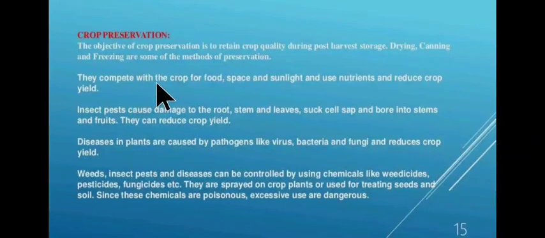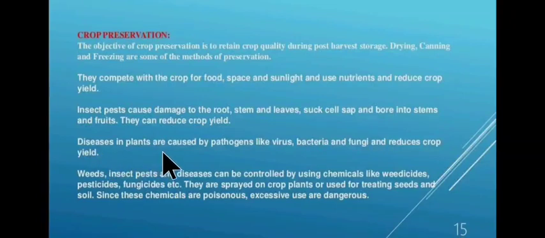Now they compete with the crop for food, space and sunlight, and use nutrients and reduce crop yield. Insect pests cause damage to the root, stem and leaves, suck cell sap and bore into stems and fruits. They can reduce crop yield.